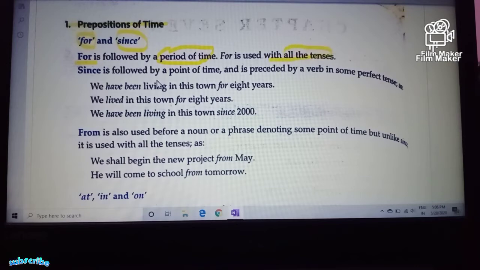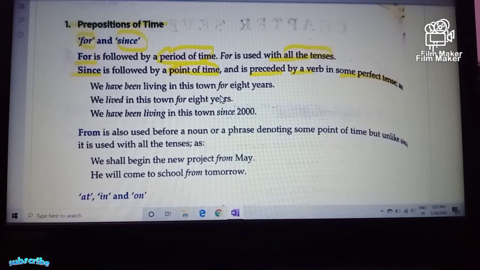Focus on this. And since is followed by a point of time and is preceded by a verb in some perfect tenses. So try to understand this with the given examples, how these two differ in usage.